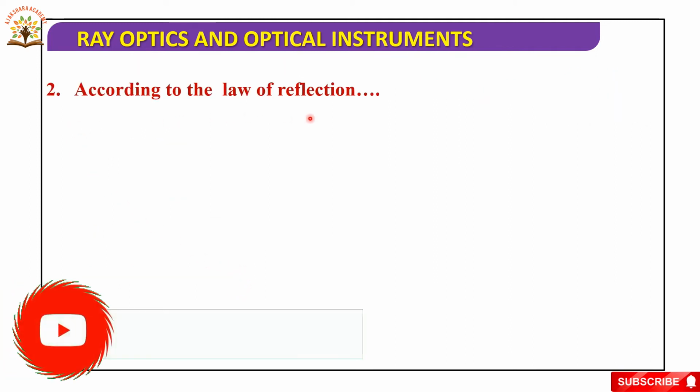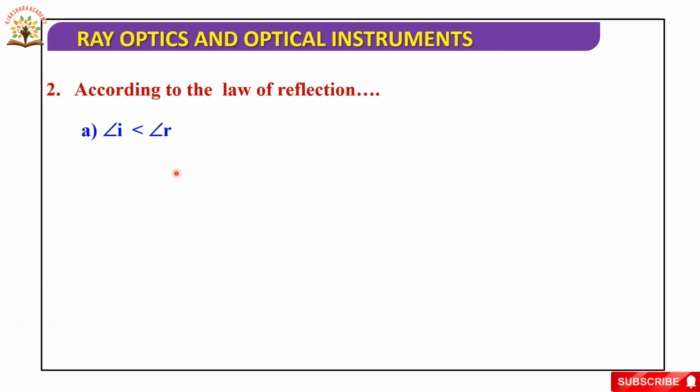According to the law of reflection: angle I is less than angle R; angle I is greater than angle R; angle I is equal to angle R; or angle I is not equal to angle R. So according to the laws of reflection, angle I is equal to angle R. So the second option is correct. Okay.